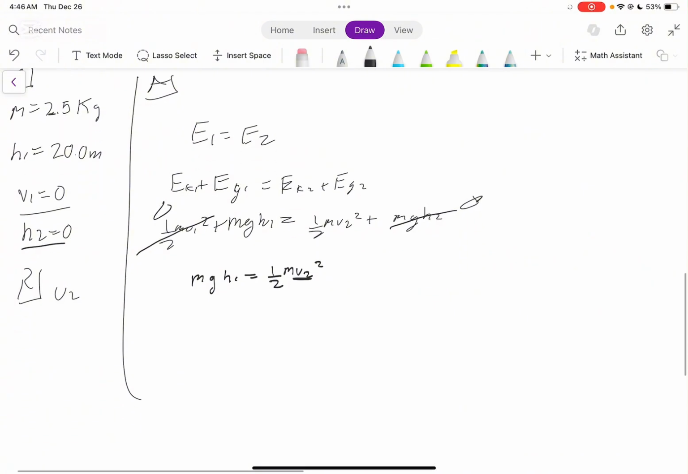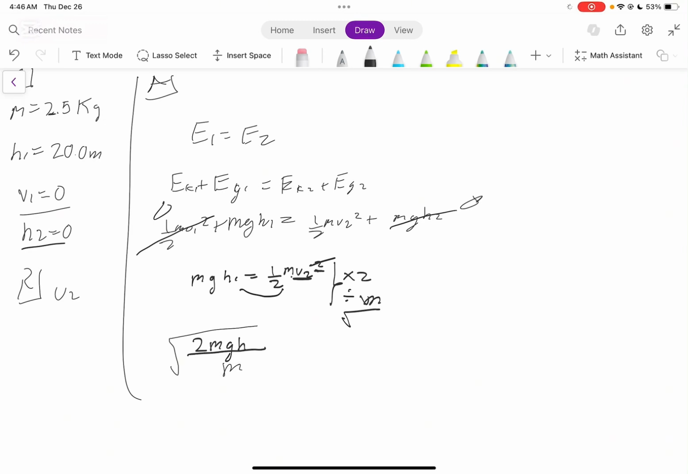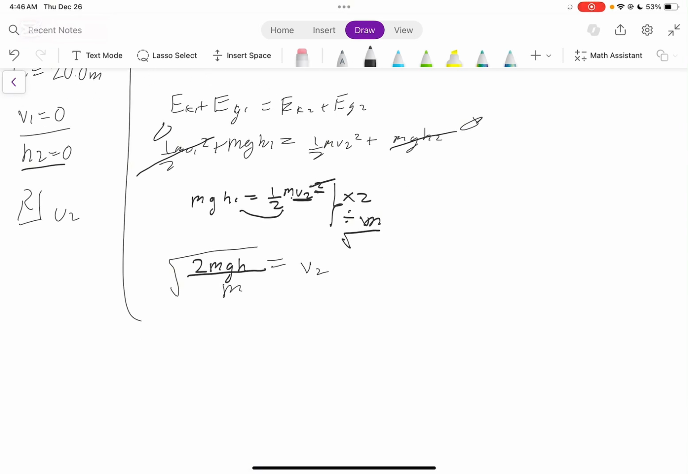From here, it's just simple rearrangement. We're going to move this 1/2 to the other side, so we multiply by 2. What's connecting this mass with this velocity? It's multiplication, so we can divide by m. We still have a square here, so we take the square root to get rid of it. Now we have the root of 2mgh divided by m equal to v2. If you notice, we have an m on the bottom and an m on the top, and they're like terms, so we can drop out the m completely. We're left with the root of 2 times gravity times h is equal to v2.